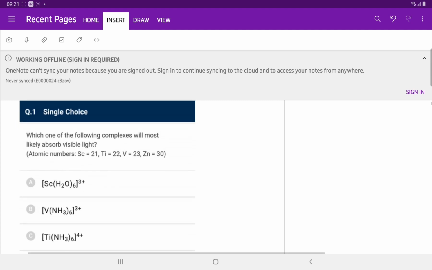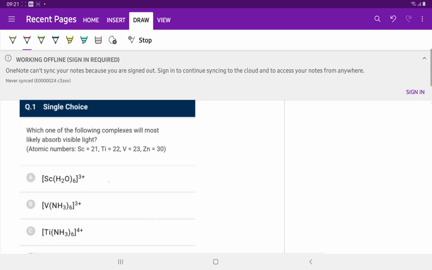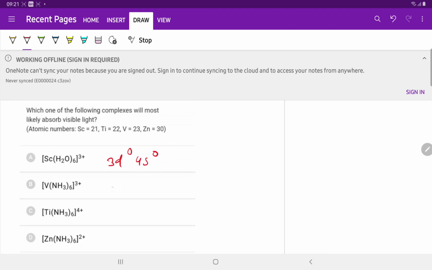Question number 1: Which one of the following complexes will most likely absorb visible light? We have to determine the electronic configuration of various complexes. Scandium is 3d1 4s2, and in the +3 state it is 3d0 4s0. Vanadium 3+ is 3d2, titanium 4+ is 3d0, and zinc 2+